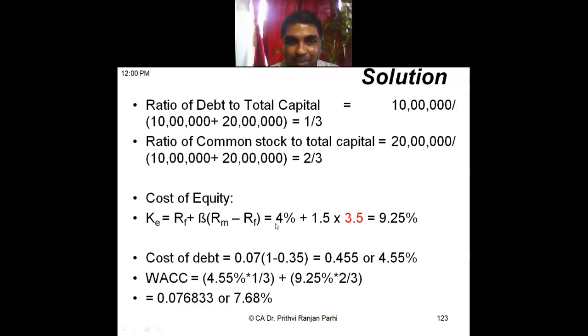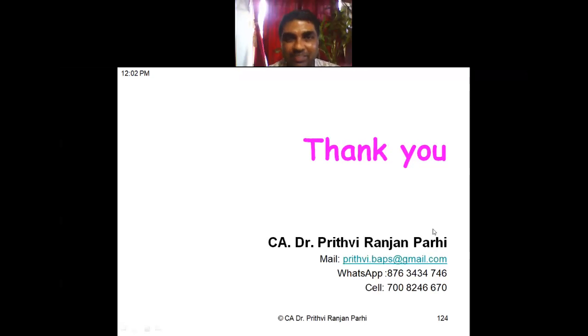So RF plus beta into (RM minus RF). RM minus RF is already given to you, 3.5 to 9.25. Accordingly, you can calculate cost of debt also. And WACC is 7.68. I think your doubts are clear. Okay, so with this we could properly close our chapter, cost of capital. That's good that you have raised so many questions so that we can address all these issues. So next class, which will probably be tomorrow, sir will be conducting classes regularly from then onwards.